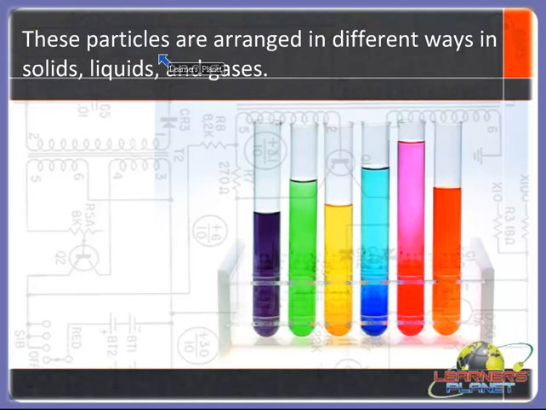And these small particles are arranged in different ways in solids, liquids and gases. So children, always remember that matter consists of such particles and they are arranged in different ways, and these different ways are called solids, liquids and gases.